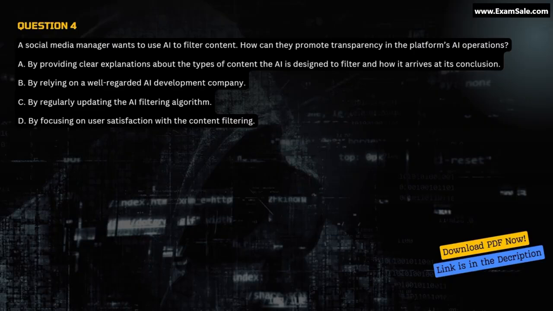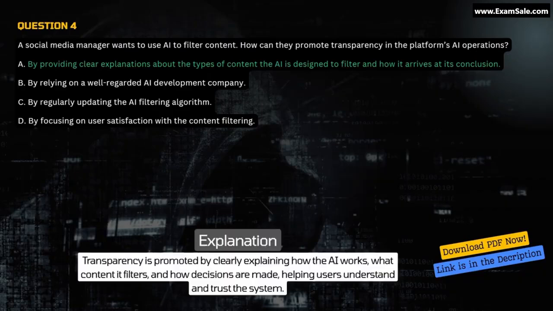Correct answer A. Explanation. Transparency is promoted by clearly explaining how the AI works, what content it filters, and how decisions are made, helping users understand and trust the system.